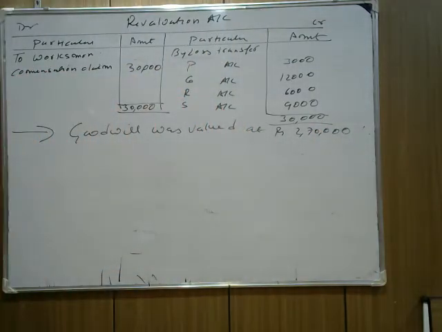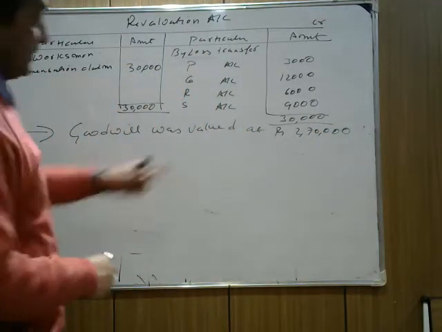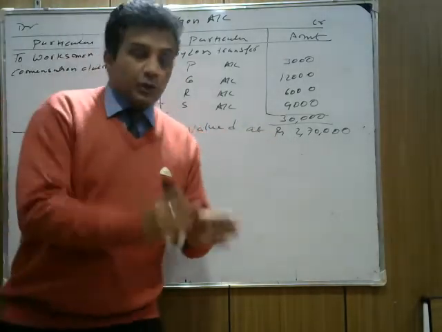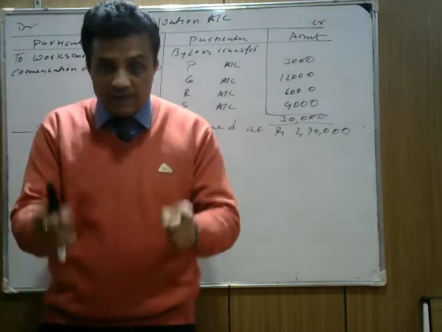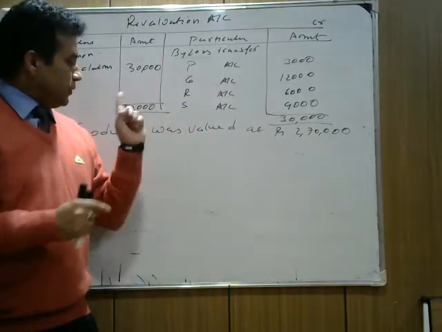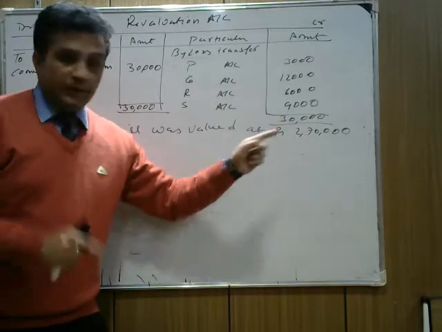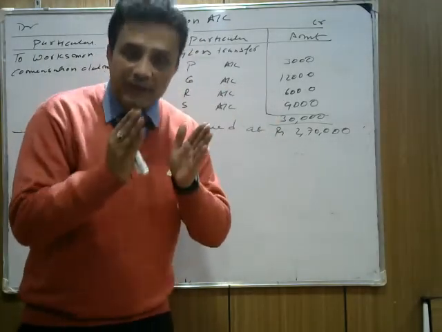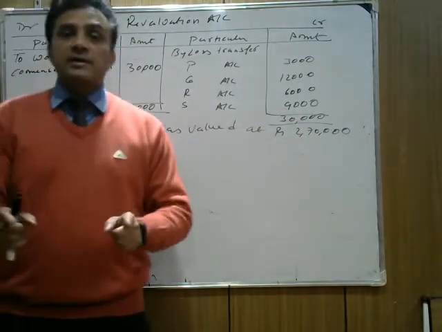Goodwill was valued at rupees 2,70,000. I missed this point, sorry. So please note down in the question only when their new ratio is given. Just say goodwill was valued on the date when they changed their profit share ratio. The goodwill was valued at rupees 2,70,000.